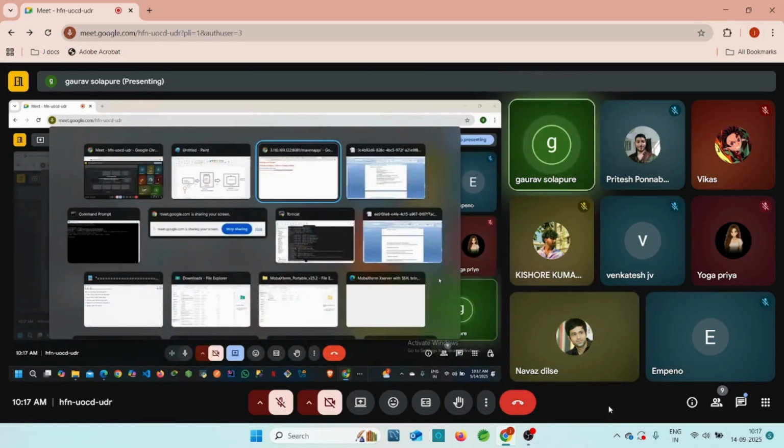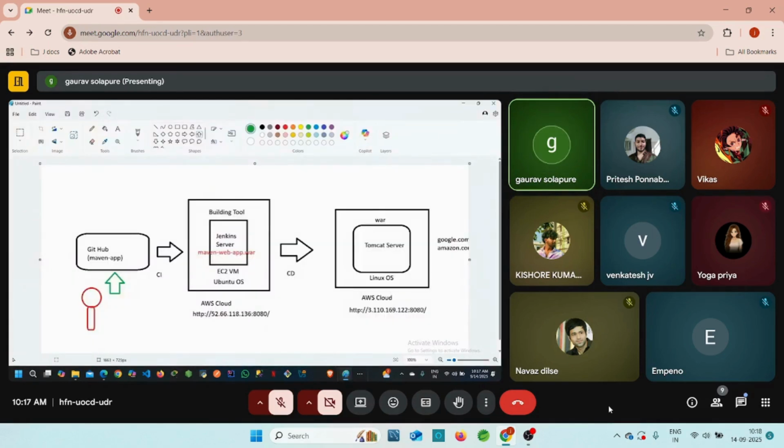So guys, yesterday we started the discussion related to the deployment part. I'll show you here. So basically, what is deployment, guys? Whatever code the developer writes is going to be reflected on the server, right?